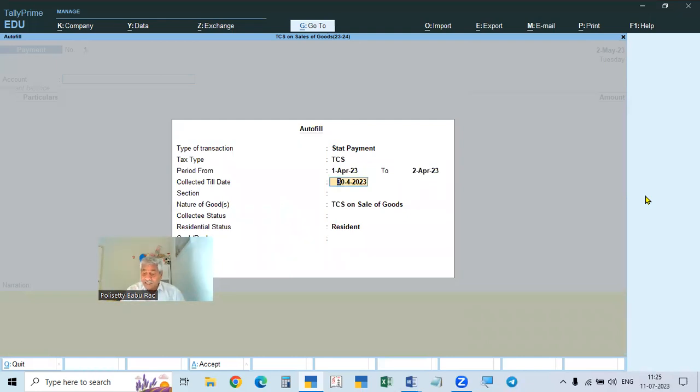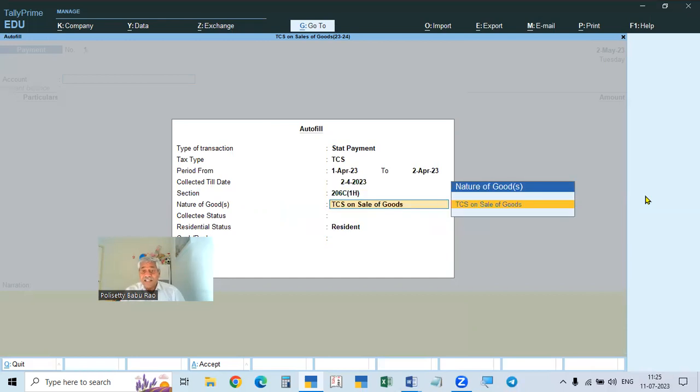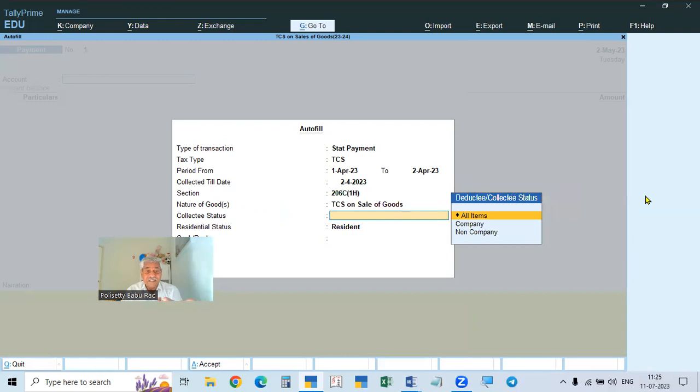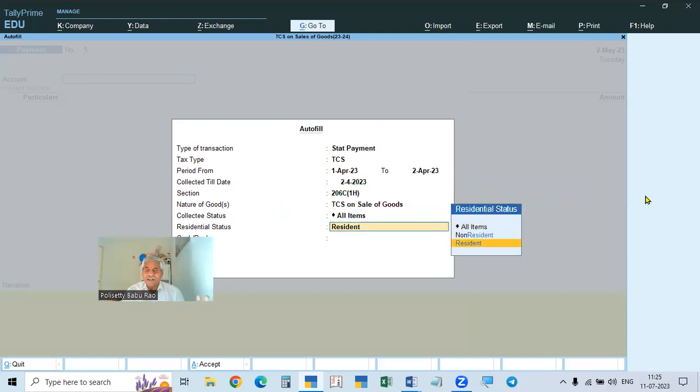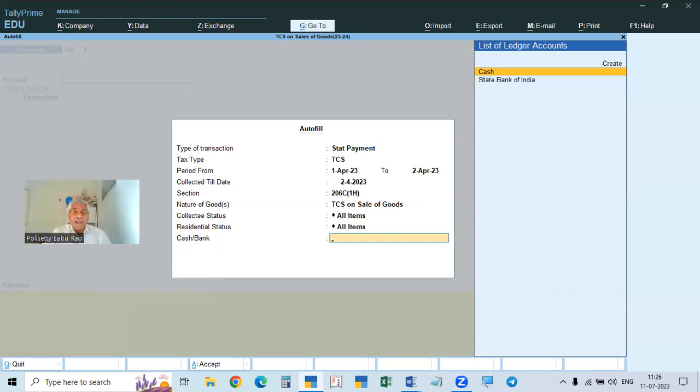And then we collected up to 2nd April 23. Selected up to 2nd April 23. Section is 206C(1H) and the nature of goods is TCS on sale of goods. For collectee status, we can take all, both resident and company, non-company. And here also we can take all, because the total amount you are paying to the government. When you are filing the return, then we will give the details.